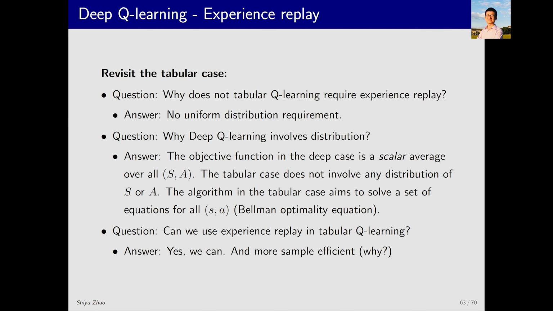Previously, with tabular Q learning, there was some data waste. You may not remember, but we had a simulation example where Q learning used episodes of 100,000 steps. In fact, we don't need that many steps. What we need is that every state action pair is visited at least once. Whether you visit it many times or just once doesn't make much difference, especially in a deterministic environment. Of course, if it's a stochastic environment, that's a different story. As long as each state action pair is visited once, that's enough, and you can reuse the experience samples repeatedly.